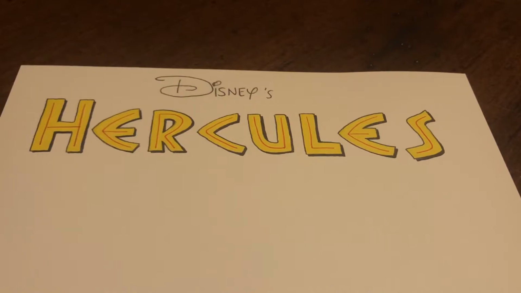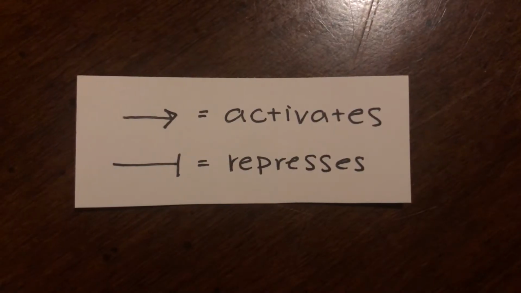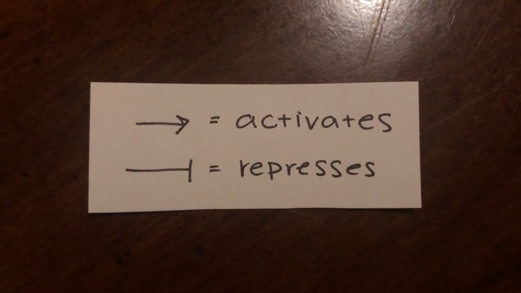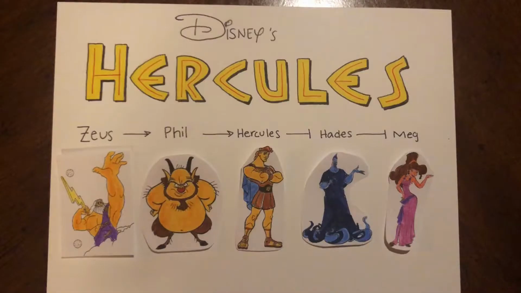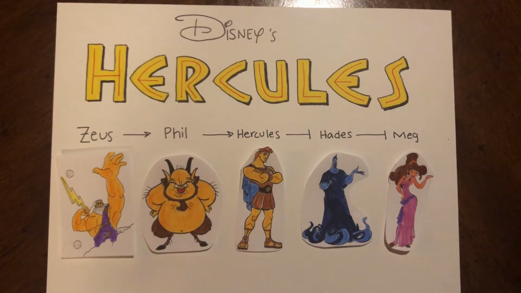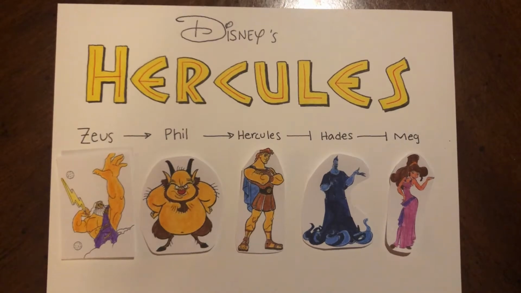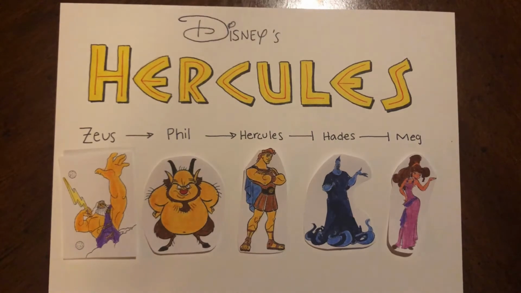Let's map this out using arrows and T-arrows. Arrows will represent activators, the promotion of the gene to the right of the arrow, and T-arrows will represent repressors, the inhibition of the gene to the right of the T-arrow. So we have Zeus, arrow, Phil, arrow, Hercules, T-arrow, Hades, T-arrow, Meg. Zeus promotes Phil, who promotes Hercules, who blocks Hades, who is repressing Meg.